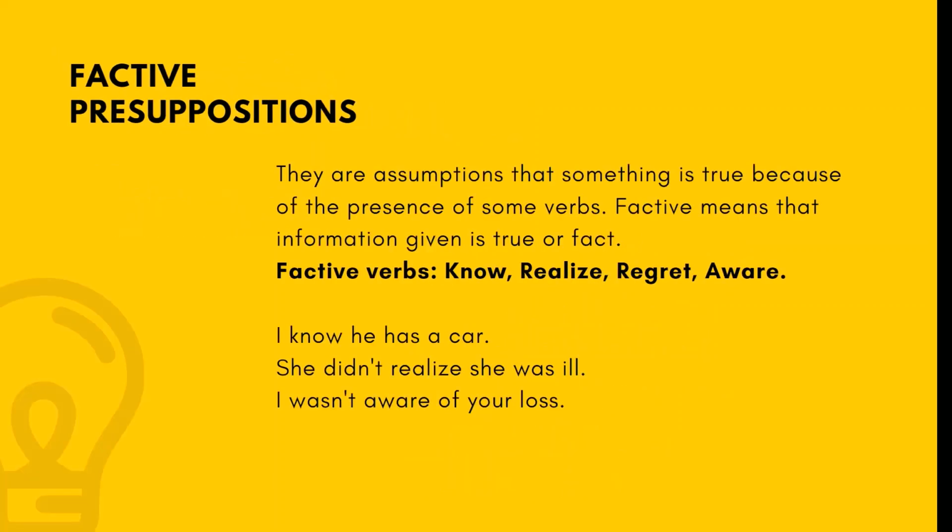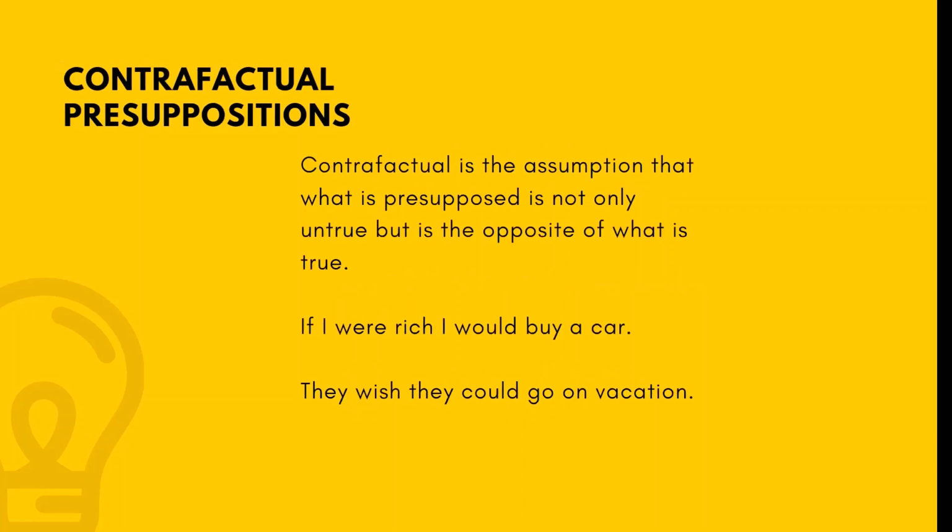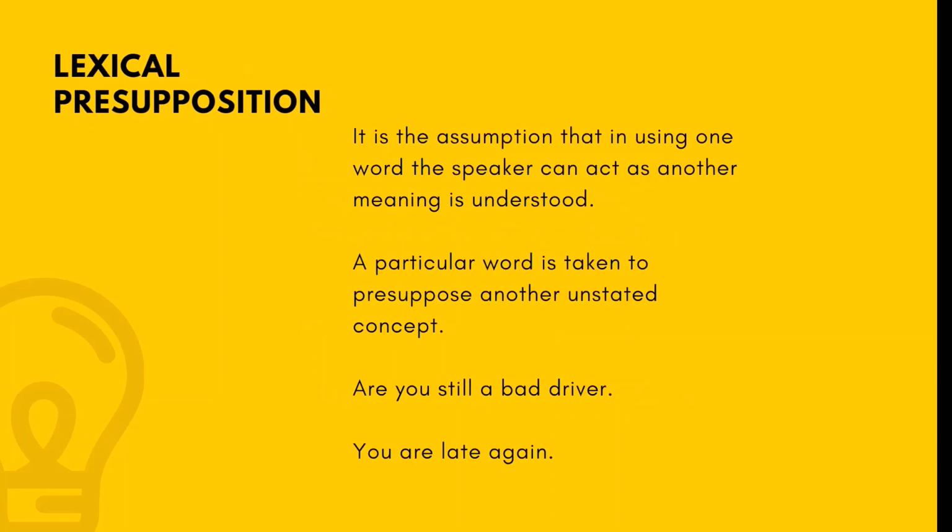The existential is the presupposition of existence. The factive is the presupposition that something is true because of some factive verbs like know, realize, regret, aware. Non-factive is that the assumption is not true because of non-factive verbs like dream, imagine, pretend. In contrafactual, the concept or the assumption is not only untrue but also the opposite of what is true. In lexical, the unstated concept is understood.